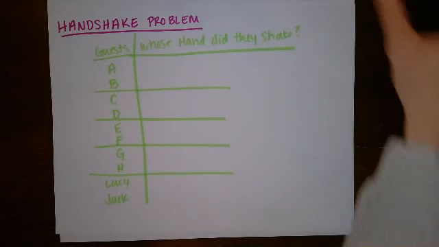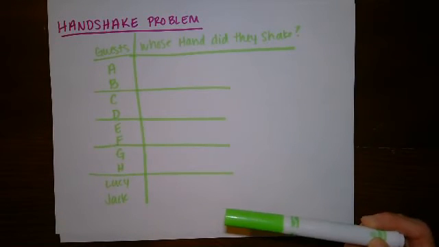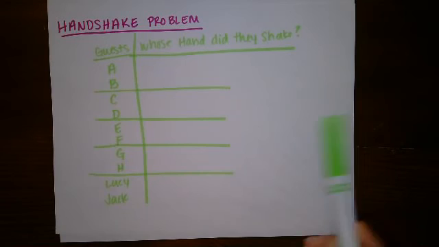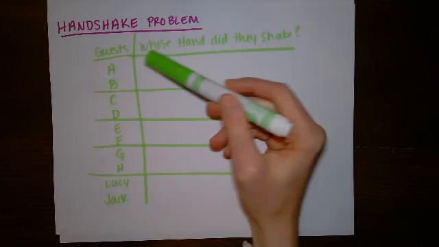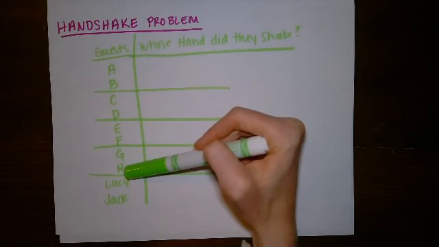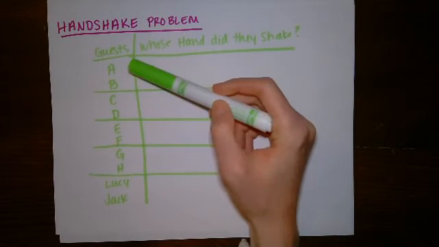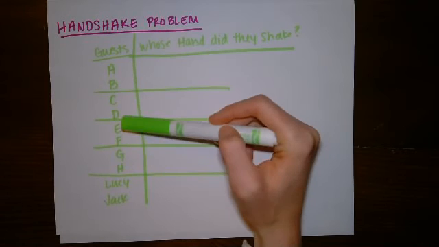So we're looking at the handshake problem, and I've started setting up my table for solving this. Some of you saw this problem where the hosts were Lucy and Edward. I personally chose to change Edward's name to Jack, and the reason was they invited 4 couples, and I just gave those people names A through H. Edward obviously starts with the letter E.